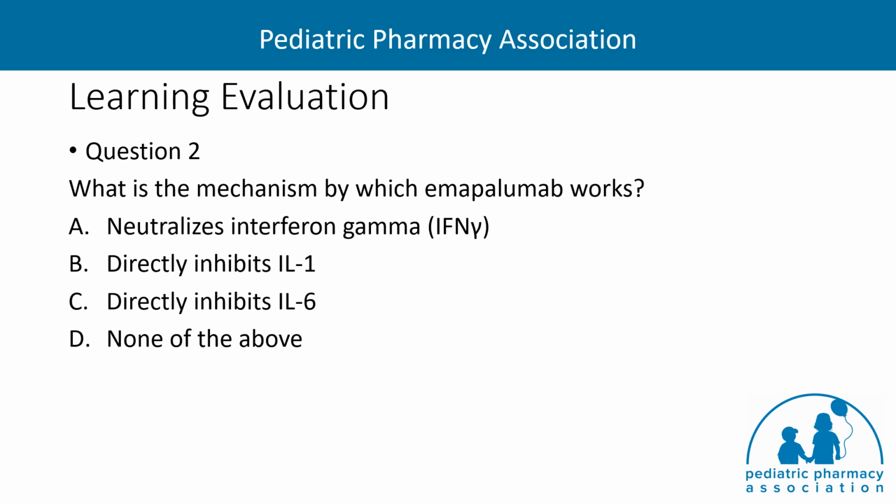What is the mechanism by which emapalumab works? Is it A, neutralizes interferon gamma, B, directly inhibits IL-1, C, directly inhibits IL-6, or D, none of the above? So the answer here is A, as the mechanism of action of emapalumab is it neutralizes interferon gamma.